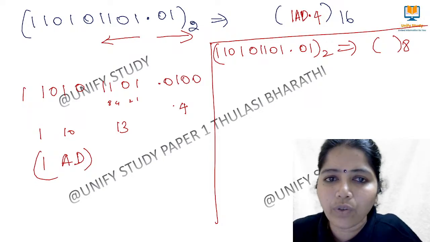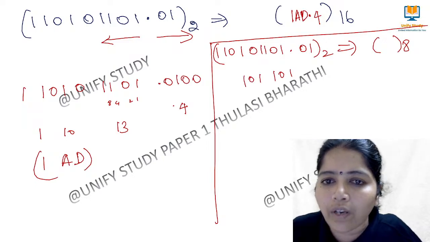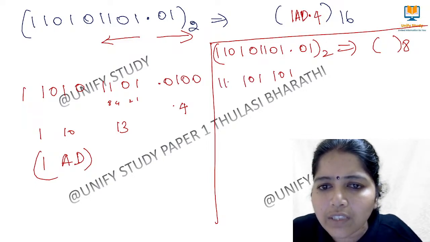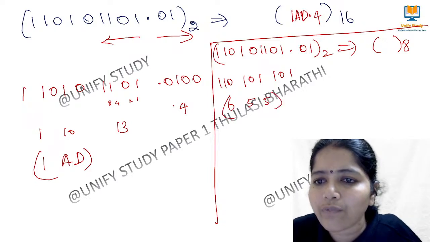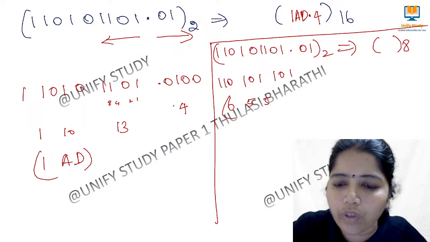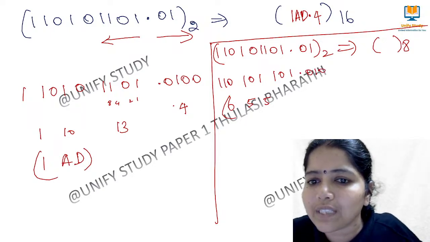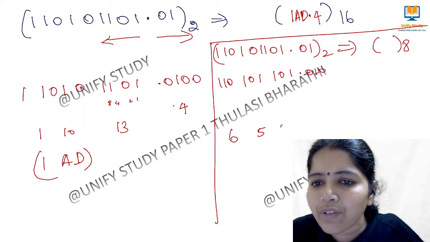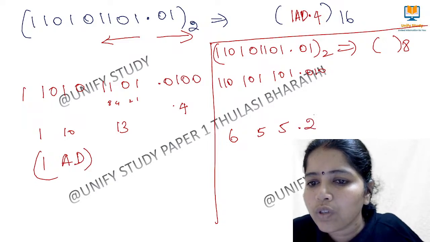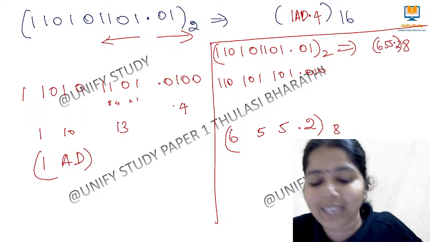Yes. So how can we do? We are going to group it as 3. So 101, 101, 101, 101, then 110. So this is 6 and this is 5. This is also 5. And then for 0.1 we have to write. So for that what we have to do? 0.010. So 0.010 means this is nothing but 2. This is 6, this is 5, this is 5 and this is 2. Am I right? So 655.2 to the base 8.